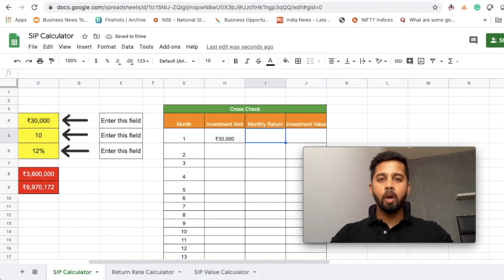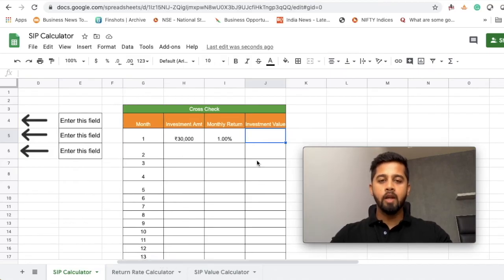Next you need to put your monthly return. So your monthly return is equal to your annual return divided by 12. So your monthly return would be 1%. Now you need to calculate the investment value. So your investment value would be equal to your investment amount multiplied by 1 plus monthly return. So you will end up with an investment value of 30,300 by the end of first month.